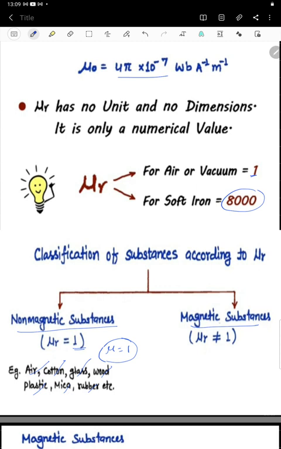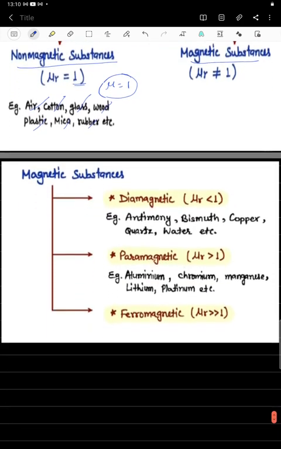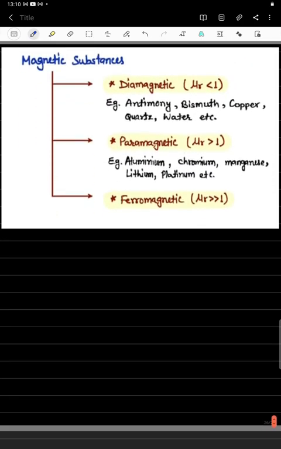Another classification is magnetic substances, where mu r is not equal to 1. This magnetic substances are classified into three categories: diamagnetic, paramagnetic, ferromagnetic.